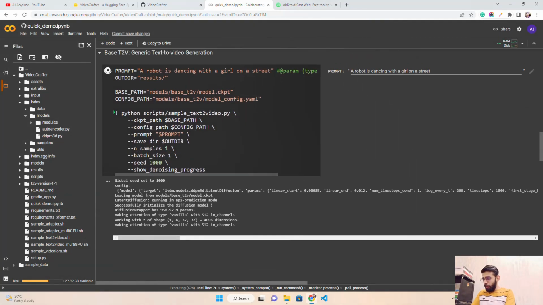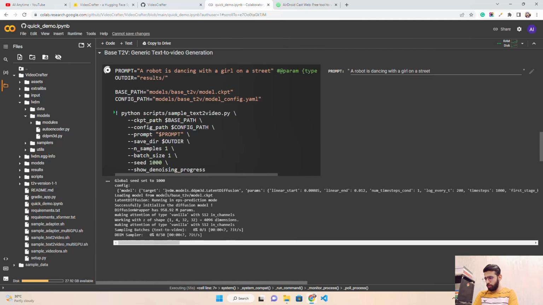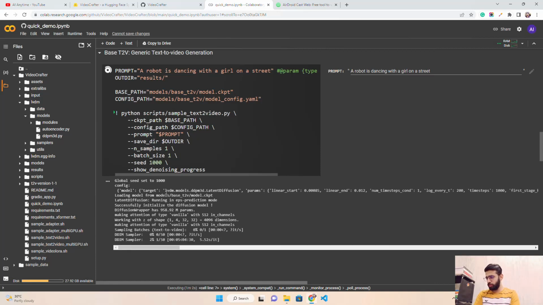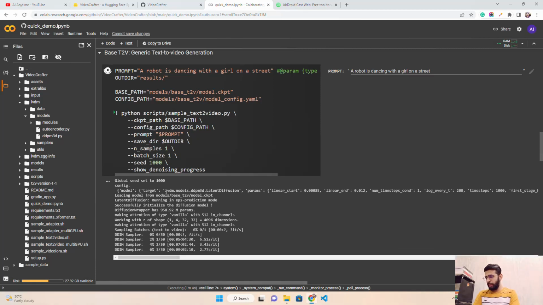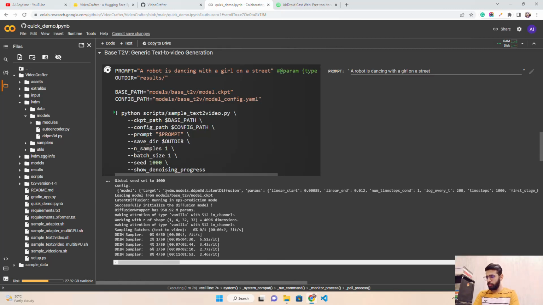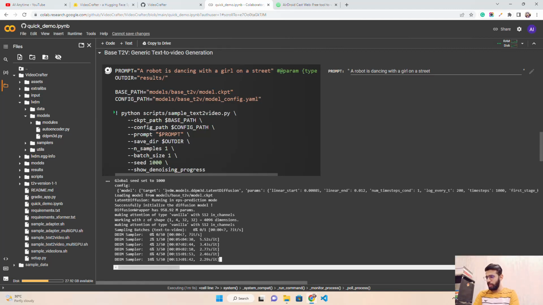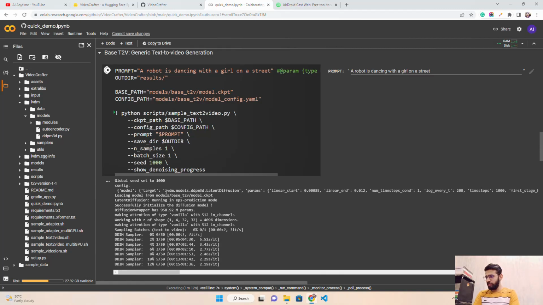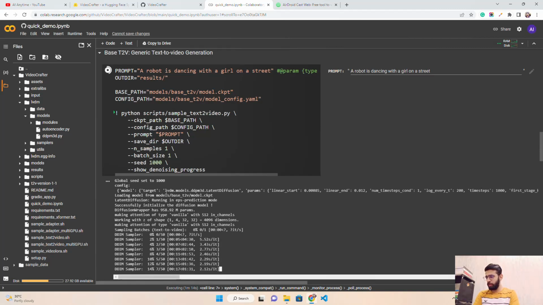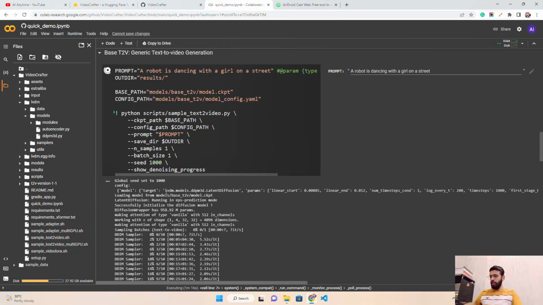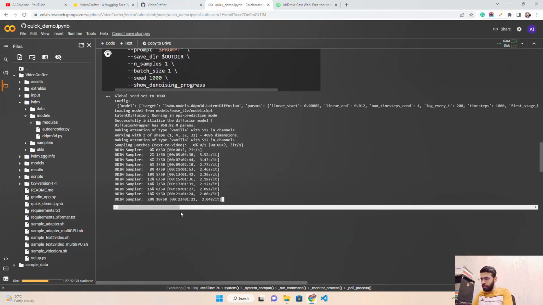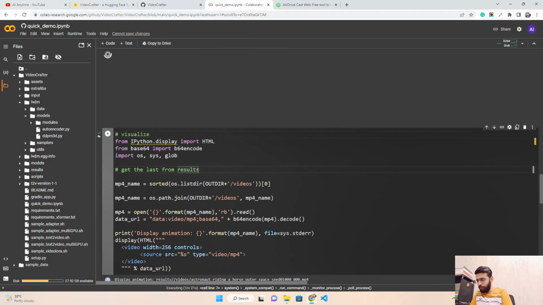But let's head back to this, and you can see all their config file, their logs here. Successfully initialized the diffusion model, and this diffusion wrapper has around 958 million parameters, and then we are making attention of type vanilla with 512 channels, etc. And again this denoising progress, DDIM sampler, which is having 50 steps here, will take around a couple of minutes. Let's wait for that. Let's also run this cell here.